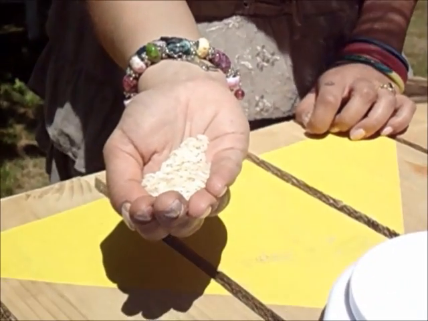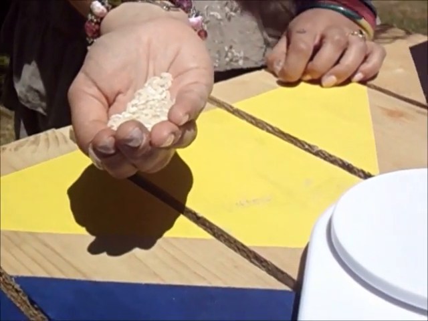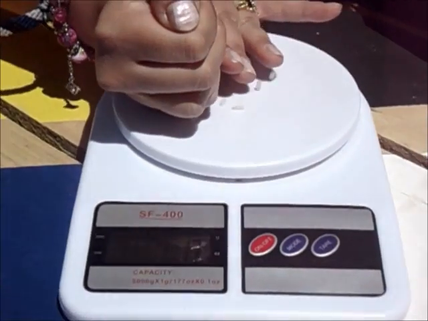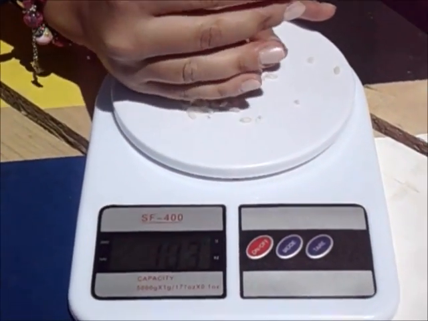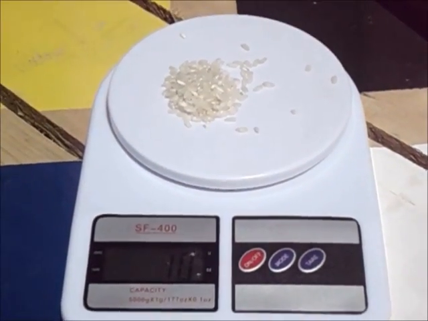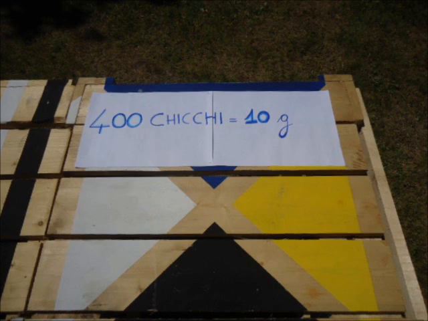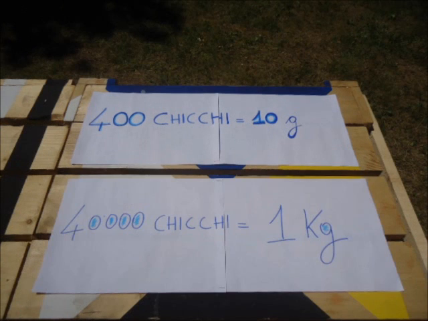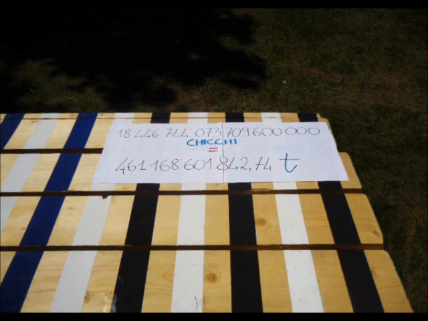Here I've counted 400 grains. Let's see how heavy that is. It's 10 grams. We can now write the equation. 400 grains are equal to 10 grams. So 40,000 grains are equal to 1 kilo. So how much does 18 billion grains weigh? 461 billion tons. But what does that mean?